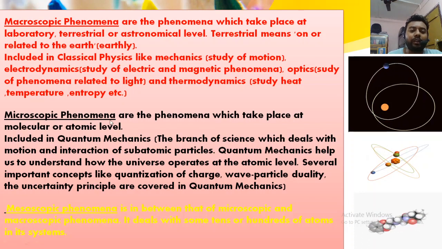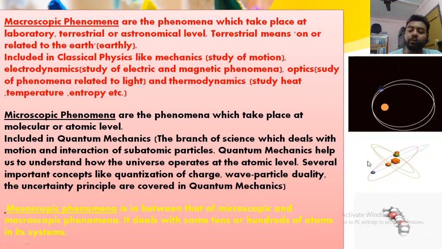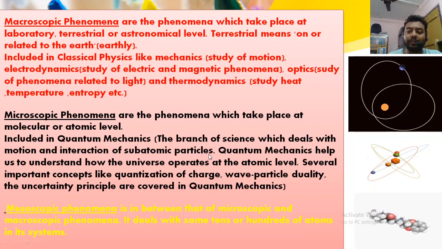Microscopic phenomena are small in size, which we cannot see with the naked eye, and take place at the molecular and atomic level. This is the nucleus and all the electrons are revolving around it. This is called microscopic, which we cannot see with the naked eye. In the case of macroscopic, classical physics is there, but in the case of microscopic, quantum mechanics is included. Quantum mechanics is the branch of science which deals with the motion and interaction of subatomic particles at the atomic or molecular level. Quantum mechanics helps us understand how the universe operates at the atomic level.